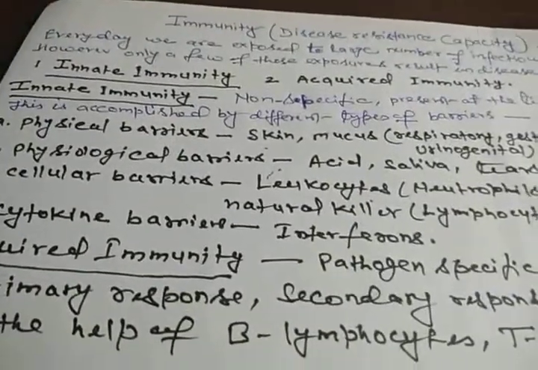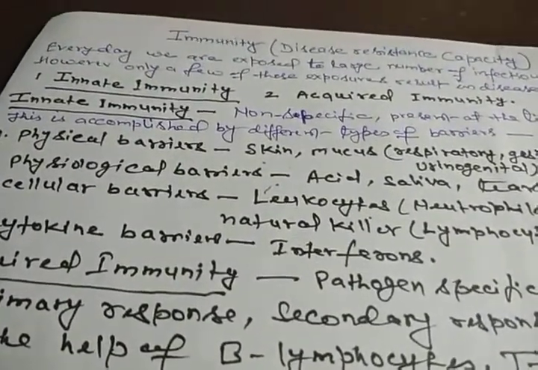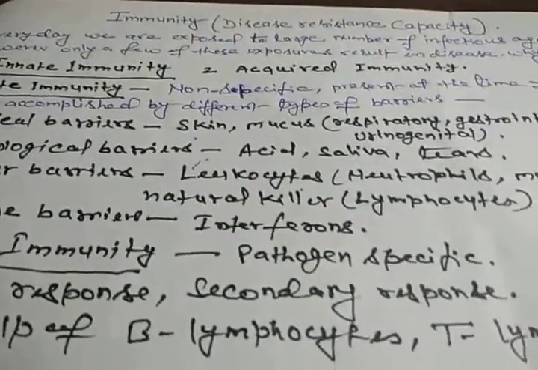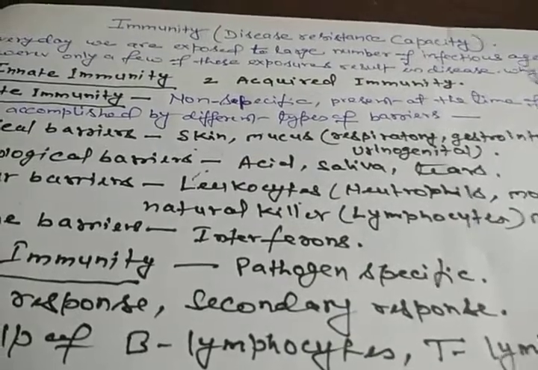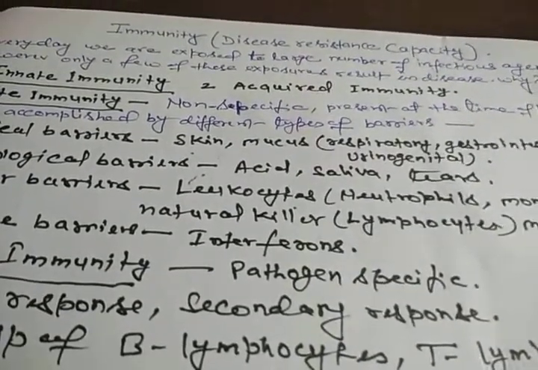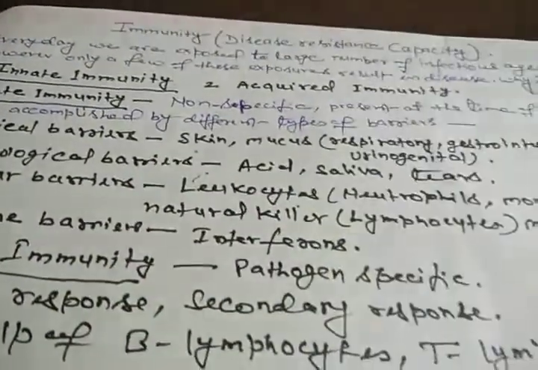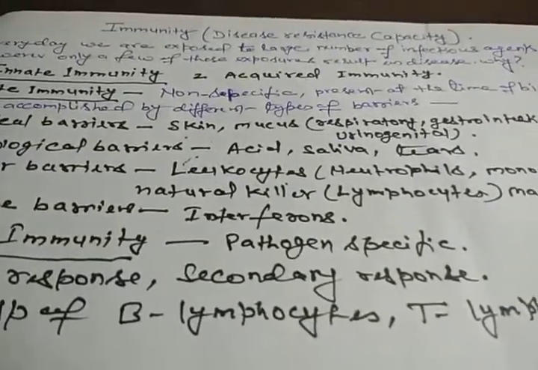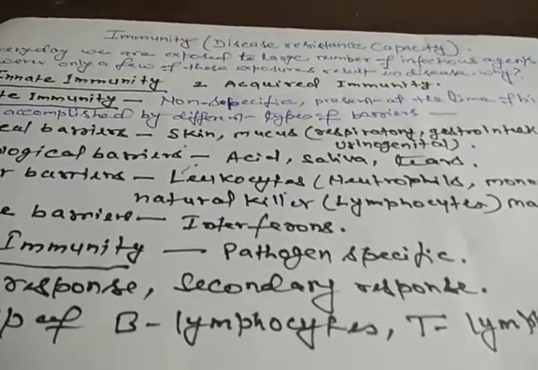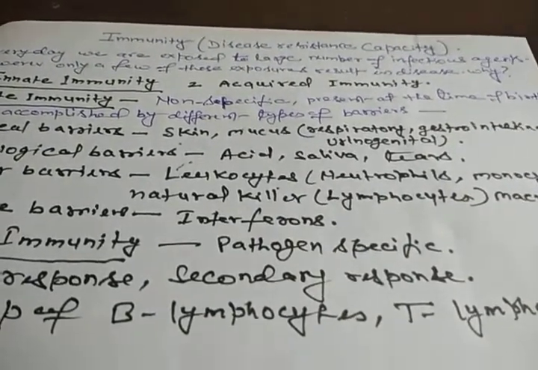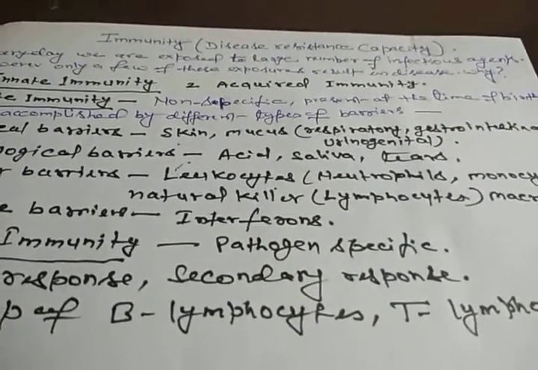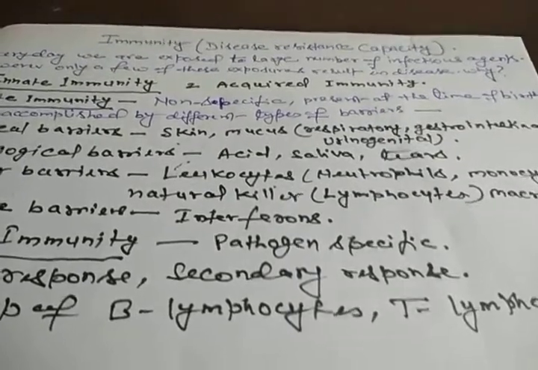Now we will talk about the physiological barriers. There are many physiological barriers found in our body, like acid in our stomach. The gastric gland secretes HCl, and this HCl may kill different microorganisms. Likewise, in the mouth, saliva is secreted from the salivary gland.